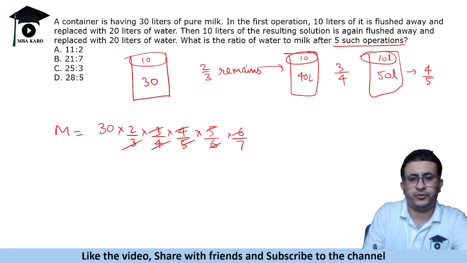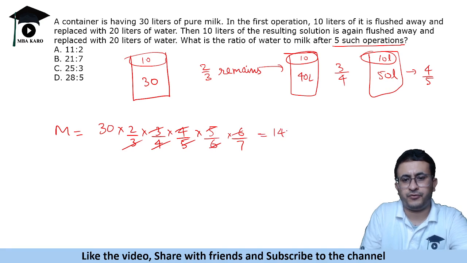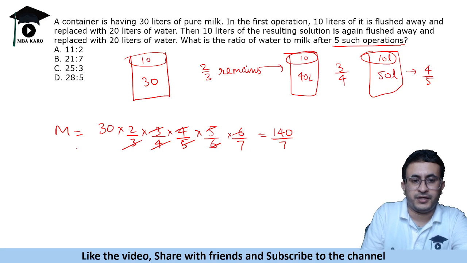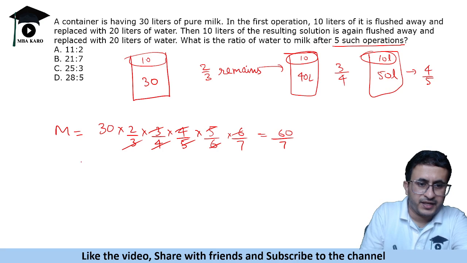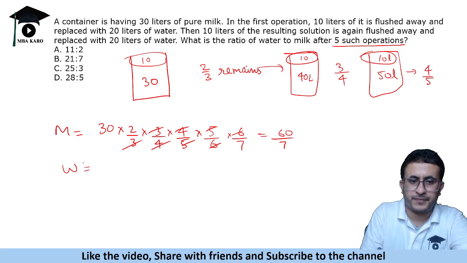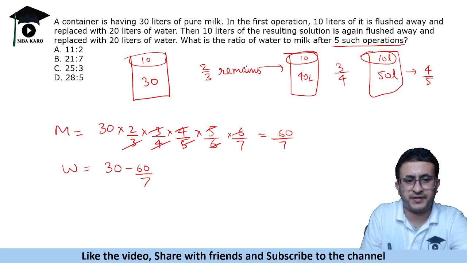So 30 into 2/7, that is 60/7, and when you look at water, water will be 30 minus 60/7. Why 30? Because total quantity is 30 liters.